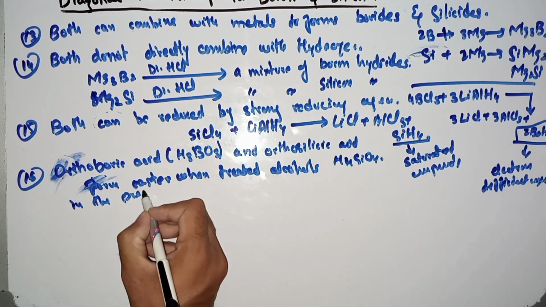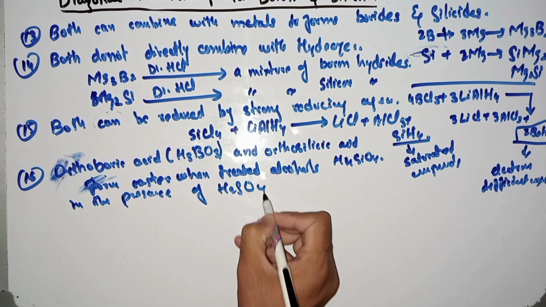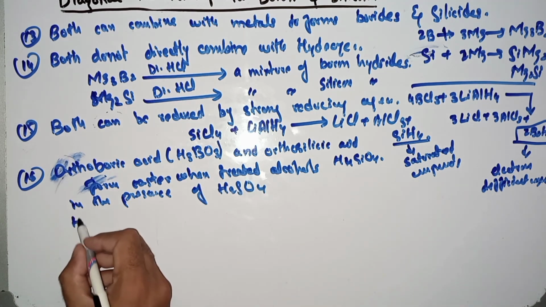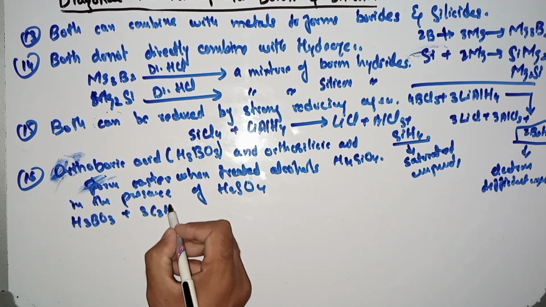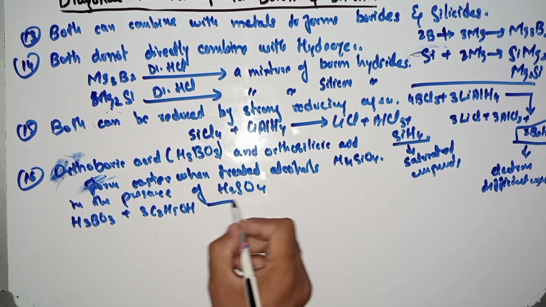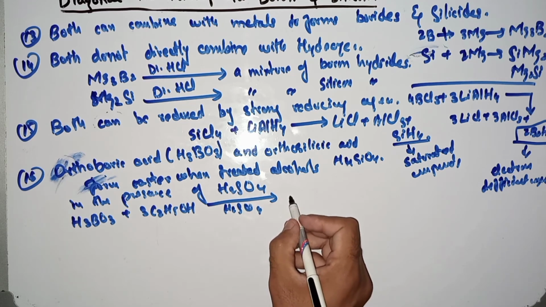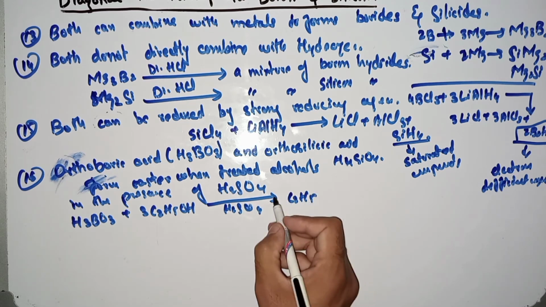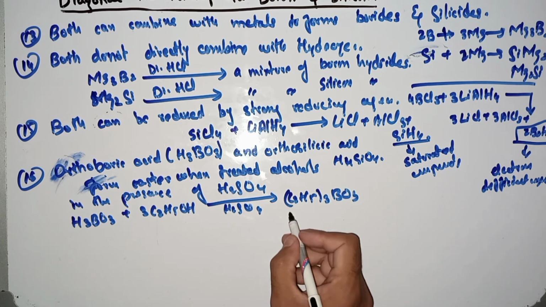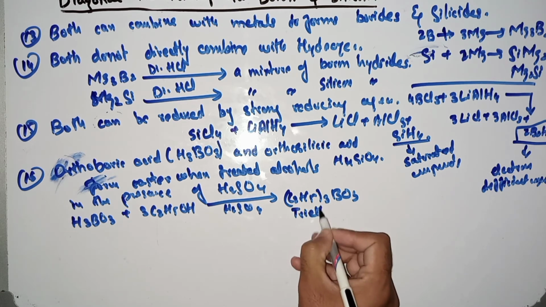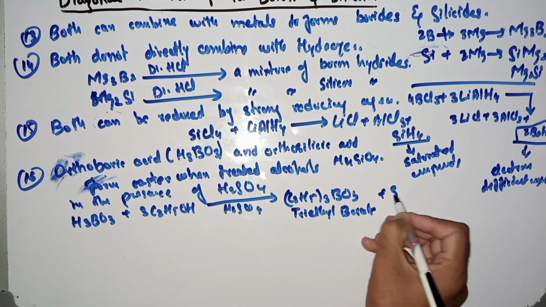For example, H3BO3 plus 3C2H5OH, that is alcohol, in the presence of H2SO4, produces (C2H5)3BO3, that is also called triethyl borate, plus 3H2O.